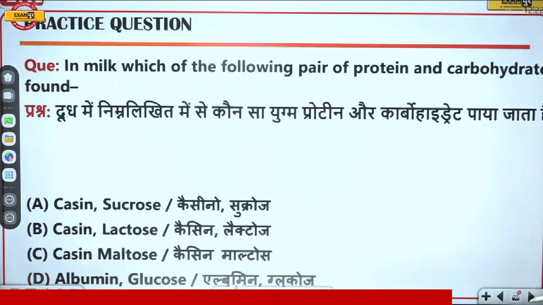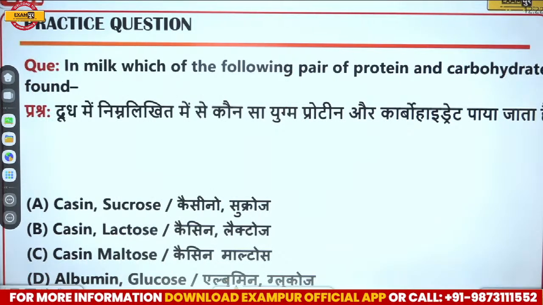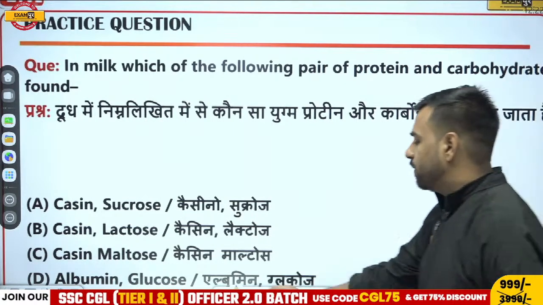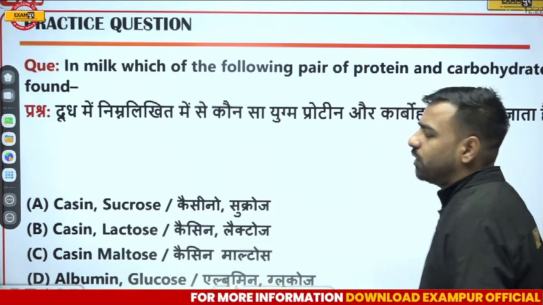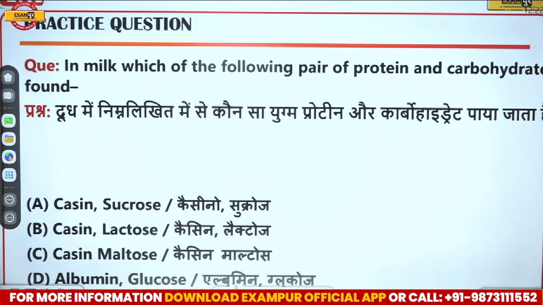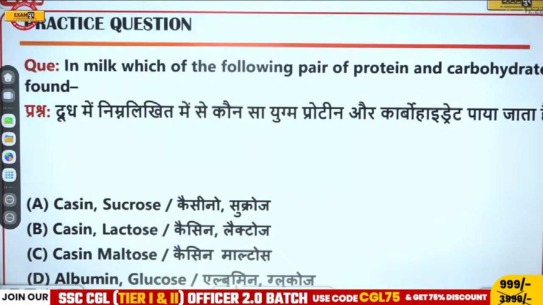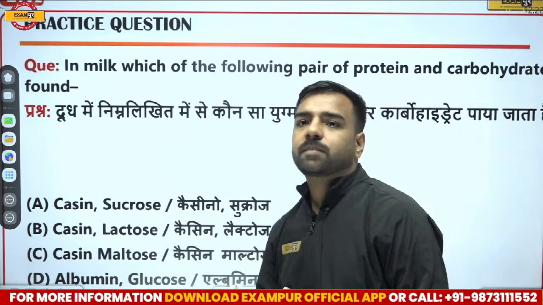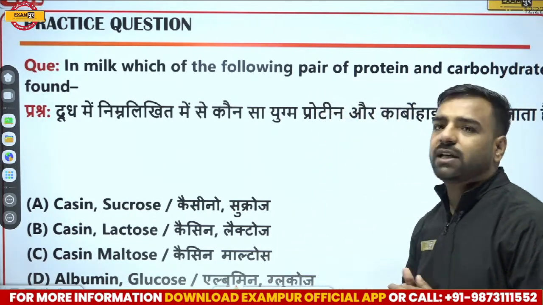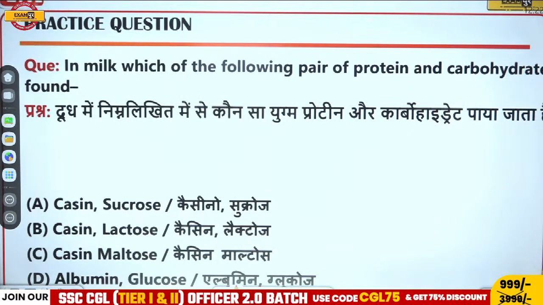Next we have, in milk, which of the following pair of protein and carbohydrate is found? So we have four options here. What do you think? What will be the correct answer? In milk, what are you going to get? Is it casein sucrose? Is it casein lactose? Is it casein maltose? Or is it albumin glucose? What is the correct answer here? Avan, Vinod, everyone who's there in the session, I'm waiting for the answer, please. The question is, in milk, which of the following pair of protein and carbohydrate are found?